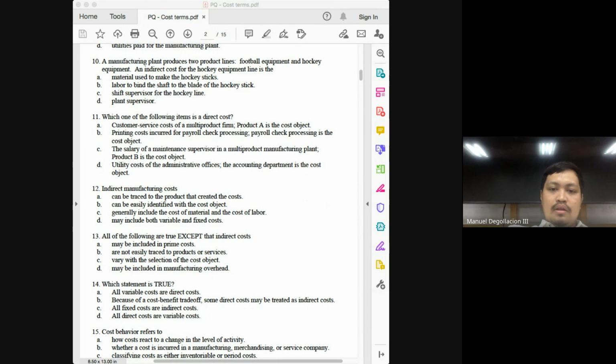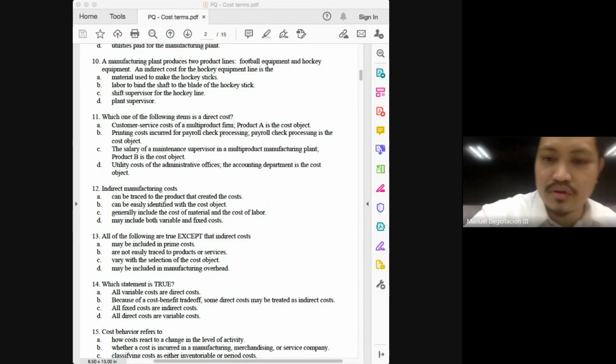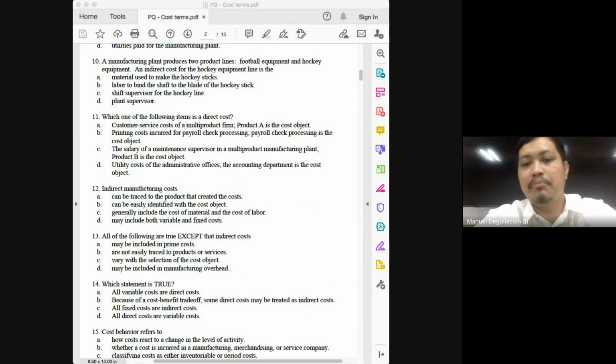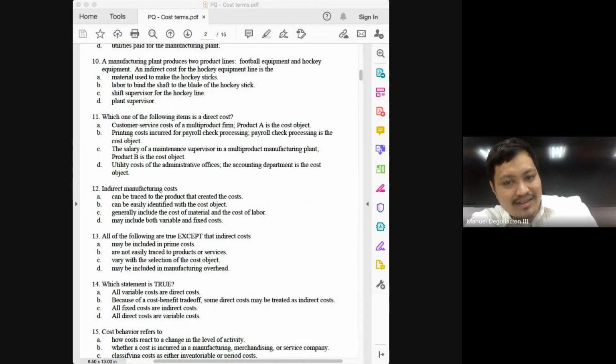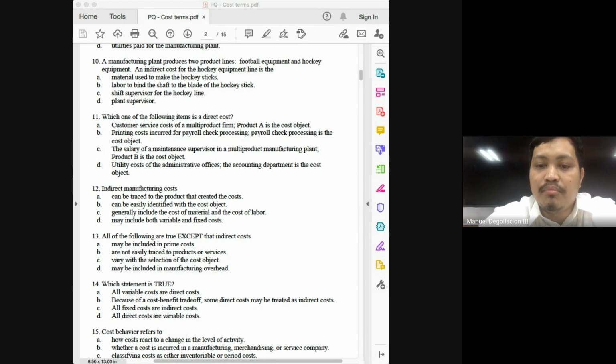Bravo. Number 12, indirect manufacturing costs. Letter A, can be traced to the product. No, we've already settled that one. Can be easily identified? No. What do A and B describe, class? Direct costs. Letter C, can generally include the cost of material and the cost of labor. That is also incorrect. That still pertains to direct costs. This should be considered an easy question. So the answer here would be letter D, may include both variable and fixed cost.